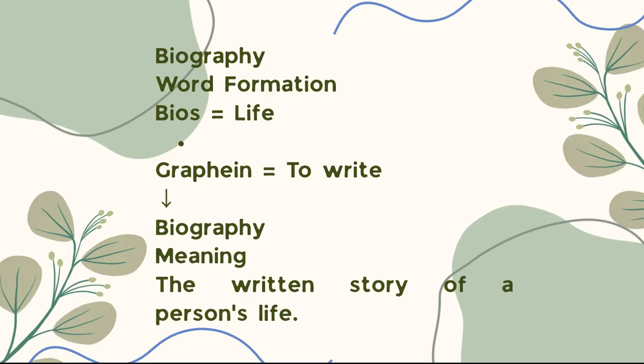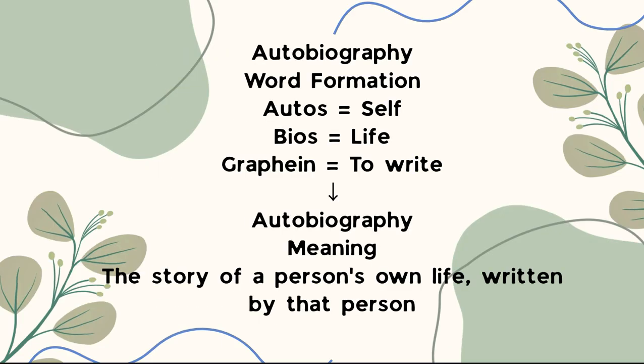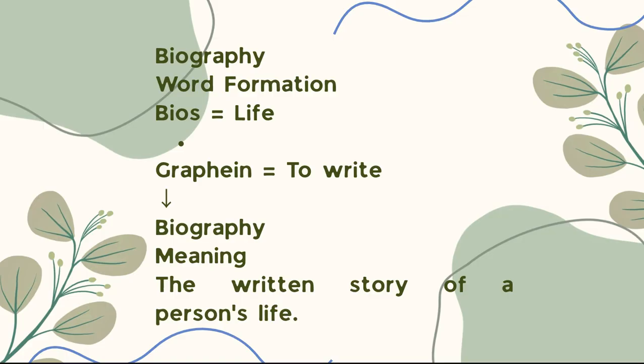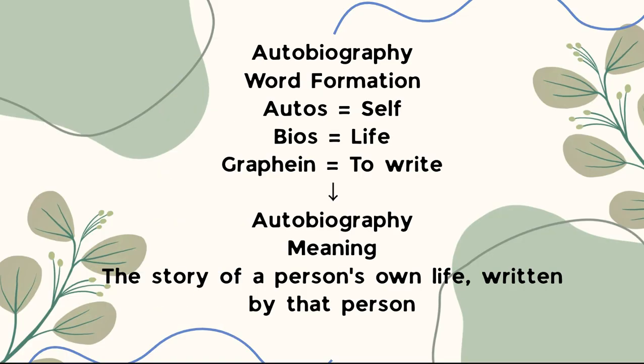Then we have biography. It's a very easy word because I think many people know the meaning, but still we will see it combines root bios plus graphein to write, and it means the written story of a person's life. Then we have autobiography. It's the same as biography, but the difference is that autobiography is the written story of a person's life written by that person itself.